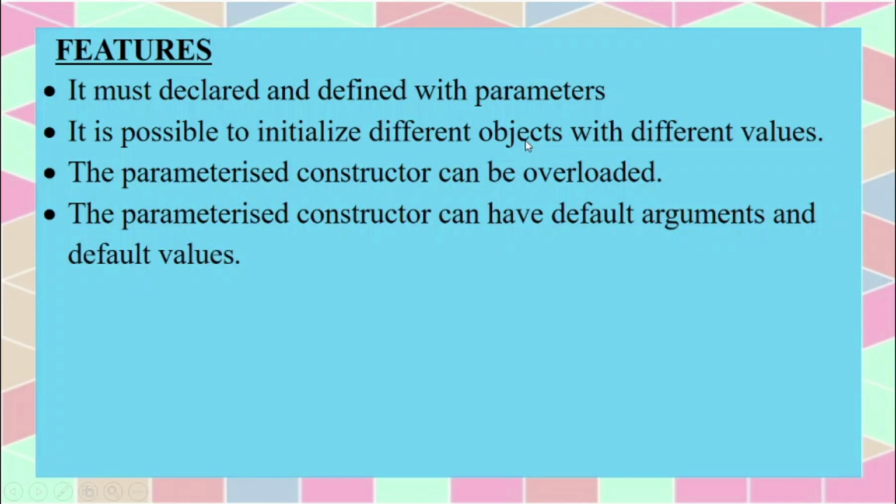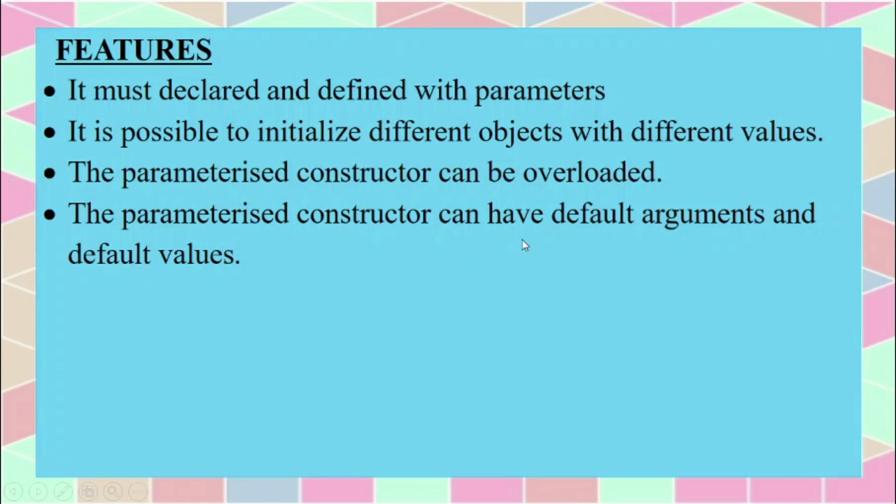See, in the default constructor we have seen that all the objects should be initialized to the same values. But here it is possible to initialize different objects with different values. And the parameterized constructor can be overloaded. In the last topic you will see constructor overloading. Function overloading means the same function name can be used for different operations. In the same way, the same constructor name can be used for different operations. That is known as constructor overloading. So the parameterized constructor can be overloaded.